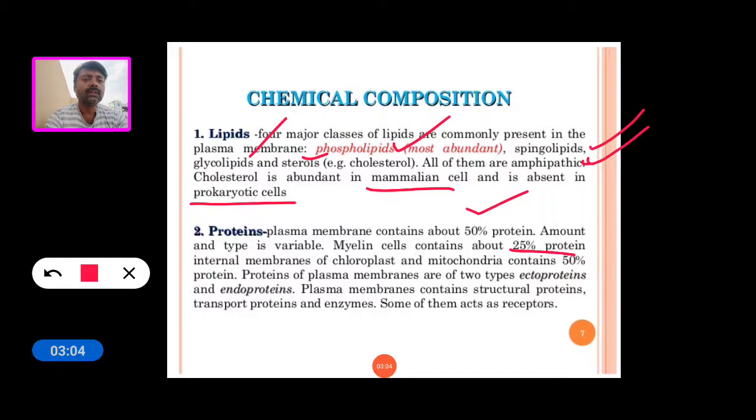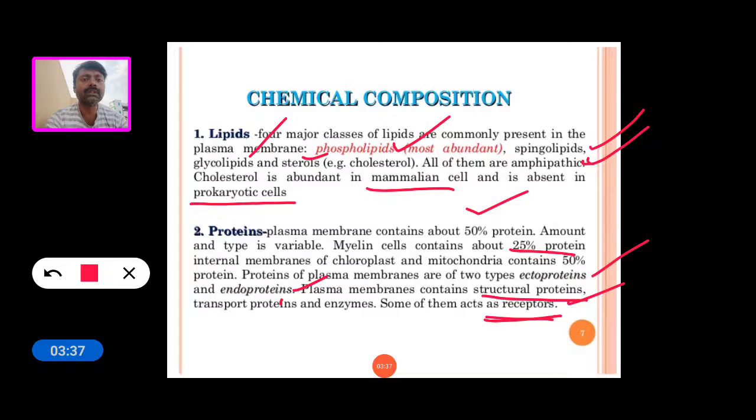Proteins in plasma membranes are of two types: ectoproteins and endoproteins. Plasma membrane contains structural proteins, transport proteins and enzymes, and some of them act as receptors.